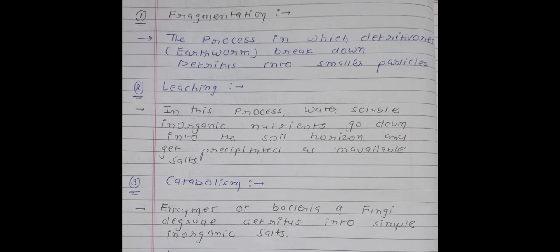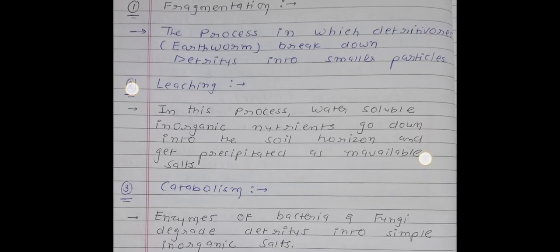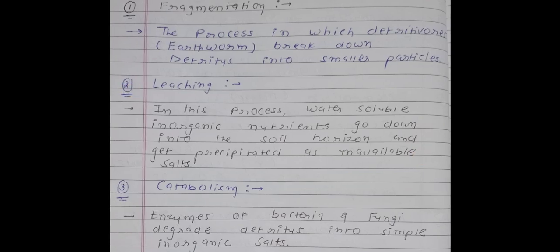See the second definition. What is leaching? Leaching is a process in which water soluble inorganic nutrients go down into the soil horizon and get precipitated as unavailable salts. So you will also remember this second definition.